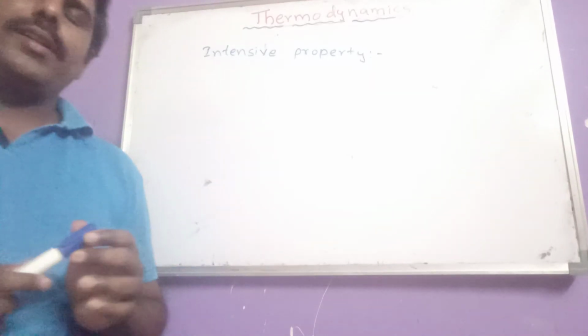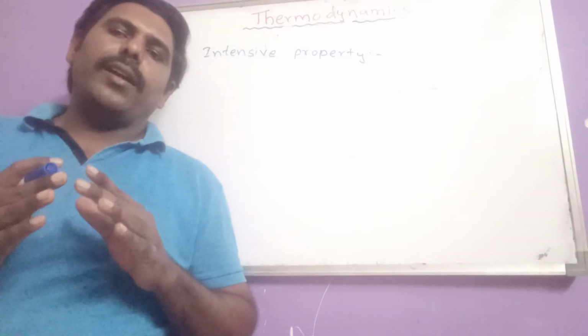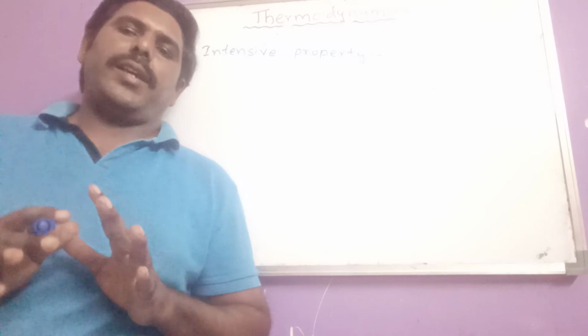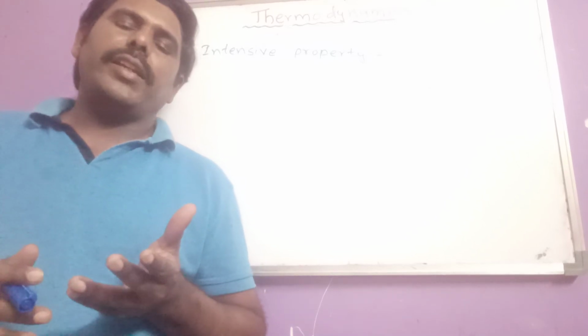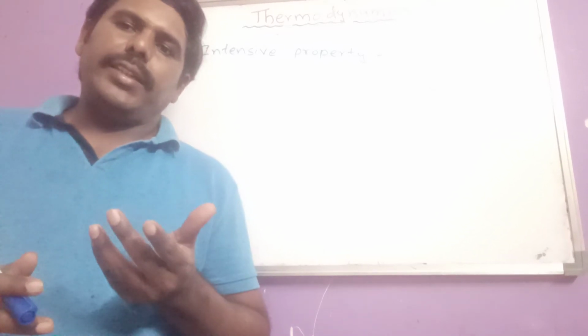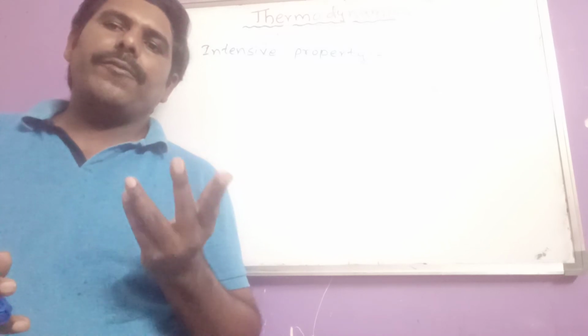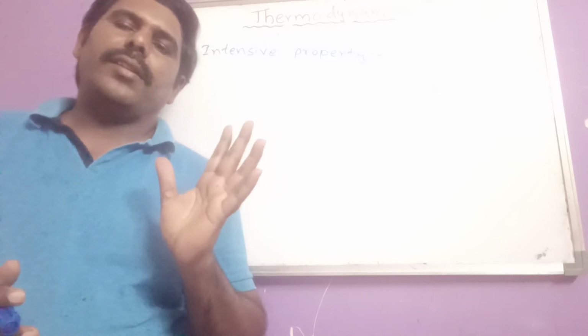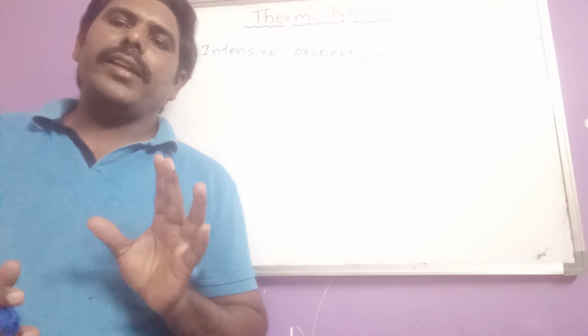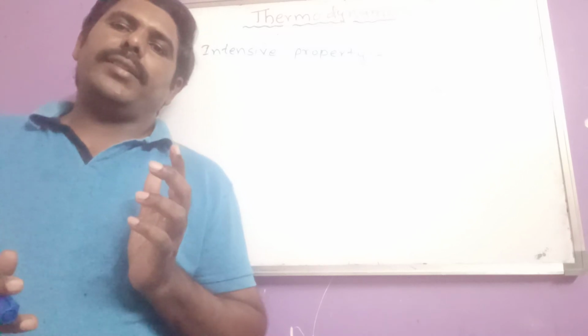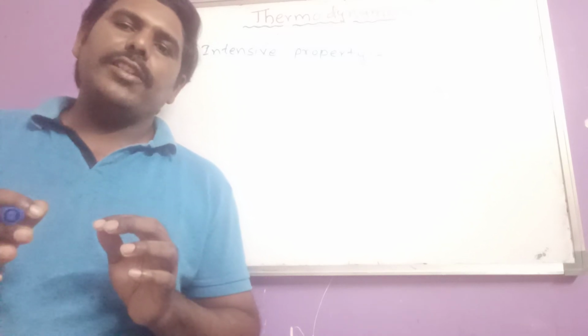Intensive property. But that doesn't depend on which one? Amount of the substance. So what are the examples here? Viscosity, density, boiling point, freezing point, etc. So these are which one here? Intensive properties.